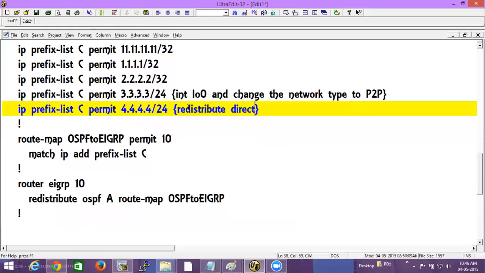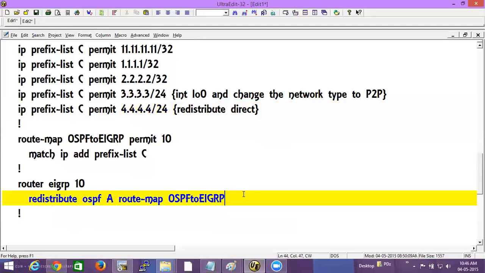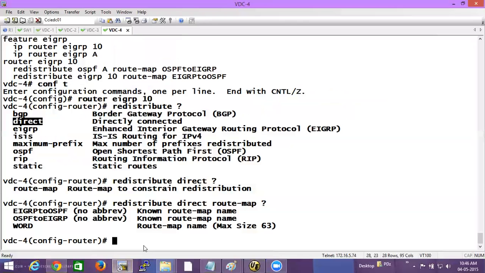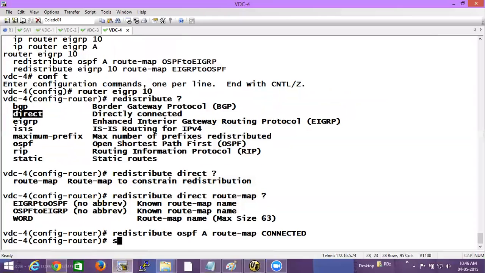Okay. So if I use another route map, what will happen then? Say for example, I gave a command redistribute OSPF, process name was A, right? Using a route map, connected, say.